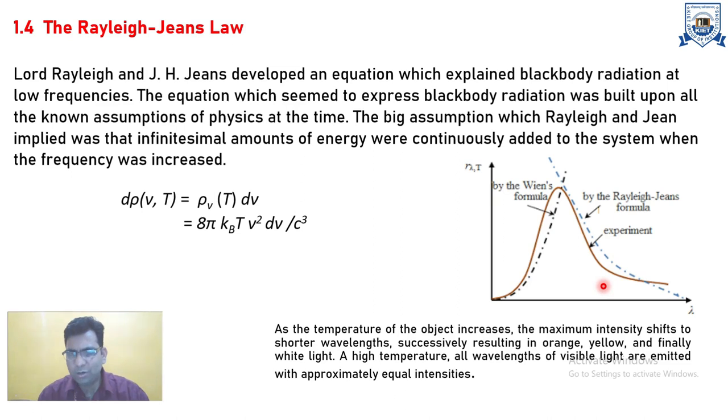At higher temperature, all the wavelengths of the visible spectrum are approximately equal in intensity. Here we see the observations of three scientists, Stefan, Wien and Rayleigh, cannot properly explain black body radiation, because the radiation coming from the black body cannot be explained. There is some validity at shorter wavelength and some validity at longer wavelength, but it cannot be explained properly. Some scientists who observed after that could explain it on the basis of the black body.